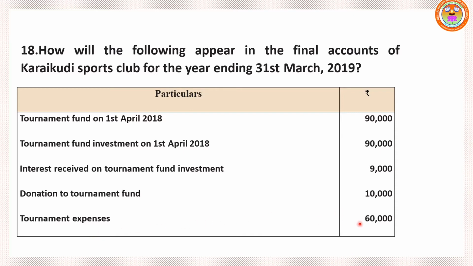Tournament expenses, 60,000. So the tournament fund at the year beginning was 90,000, and then we are receiving interest. This will increase our tournament fund, so it should be added. Again, we have received a donation for the tournament fund. Again it increases the tournament fund, so 10,000 should be added. Then tournament expenses decrease the tournament fund, so it will be subtracted. Then the next one, tournament fund investment will be shown on the asset side of the balance sheet. Let me see how to prepare the balance sheet.